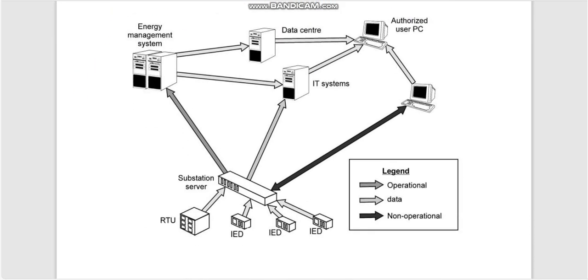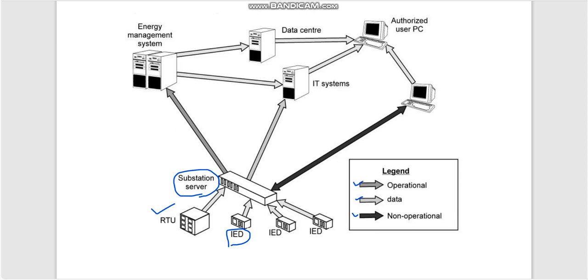Okay. Next, you have to draw the diagram and explain what is RTU, what is the purpose of intelligent electronic devices, and what is a substation server and its purpose. The dark arrow indicates non-operational data, the medium arrow indicates data, and the thin arrow represents operational data.